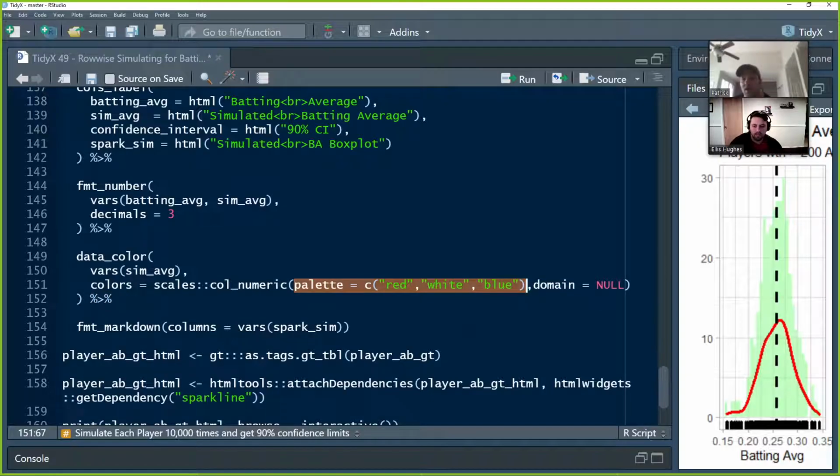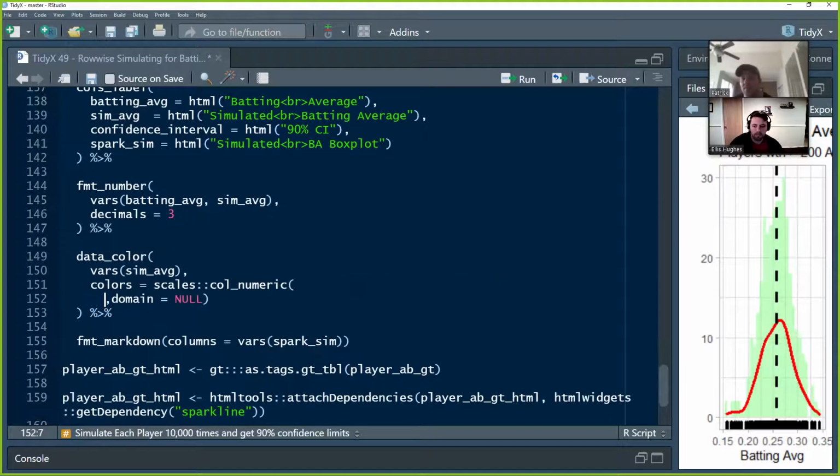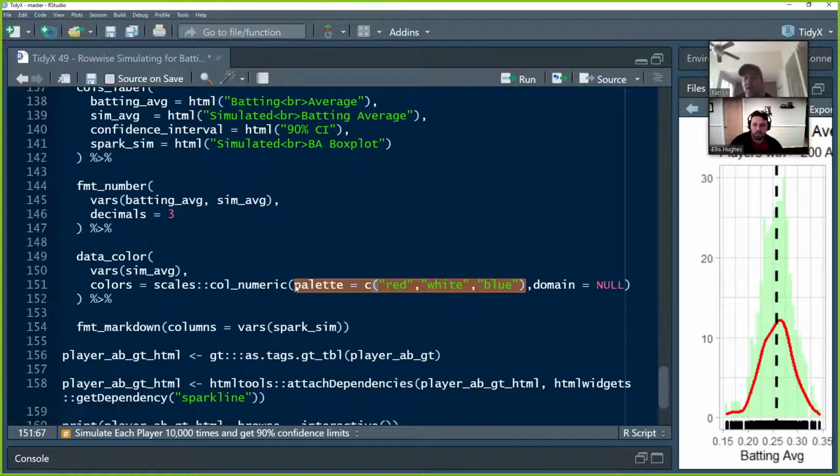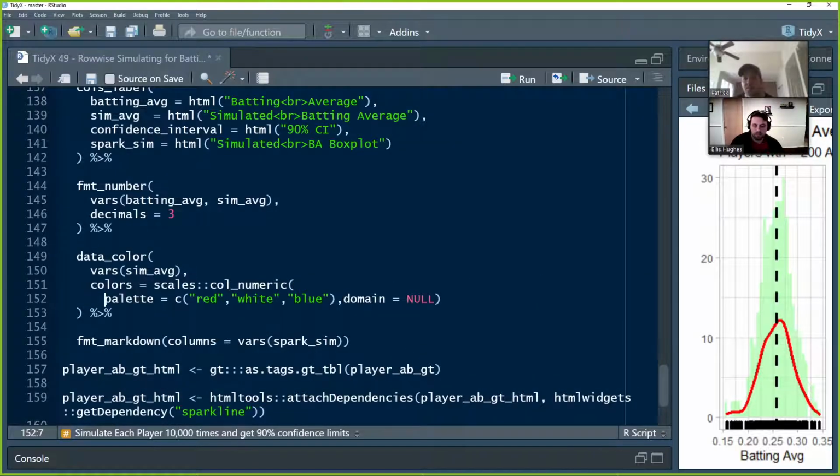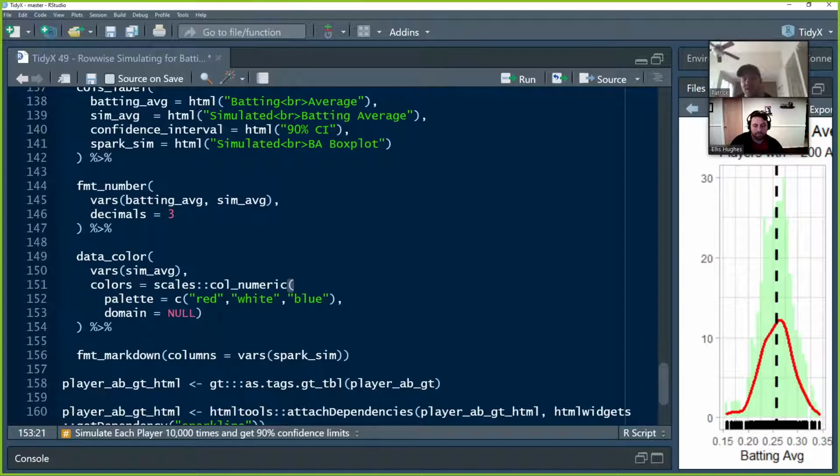And the palette is red, white, and blue. So red at the low end, white in the middle, and blue at the high end. And then the domain null, I can't remember why, we still couldn't figure that one out. It always has to be there, and I can't figure it out. And then format Markdown columns. It's going to be vars Spark Sim.